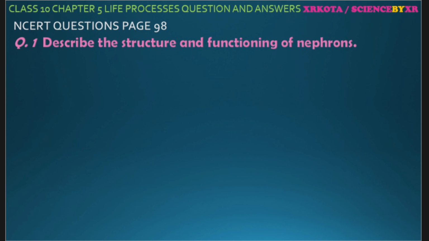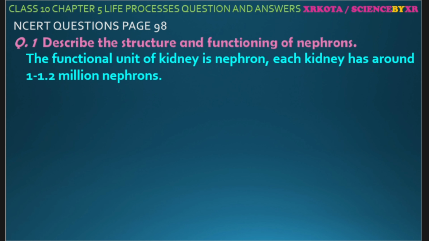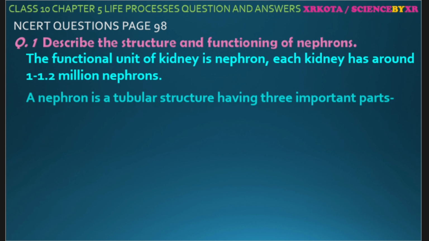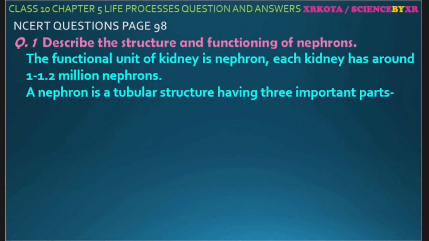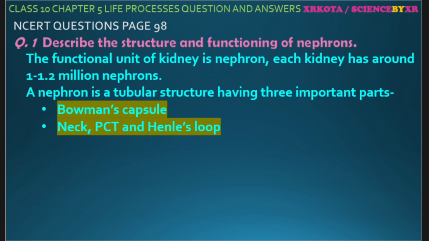Questions of page number 98. Describe the structure and function of nephron. The functional unit of kidney is called nephron, and both the kidneys have about 1 to 1.2 million nephrons. A nephron is a tubular structure which has three important parts, that is Bowman's capsule, neck, PCT and Henle's loop, and DCT and collecting duct.